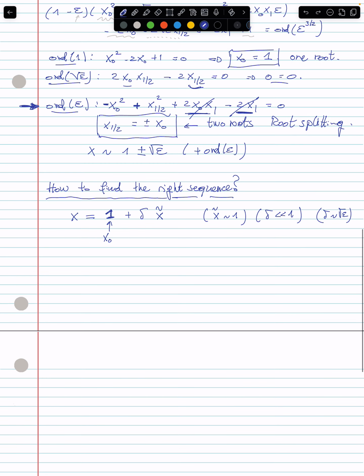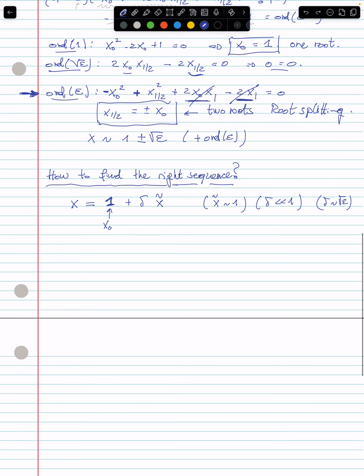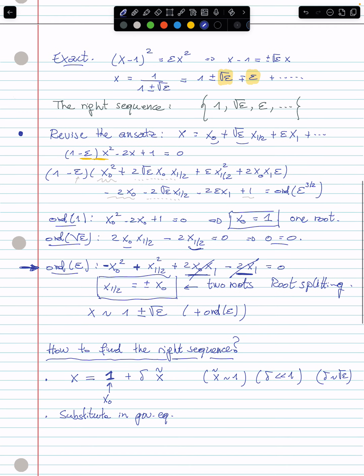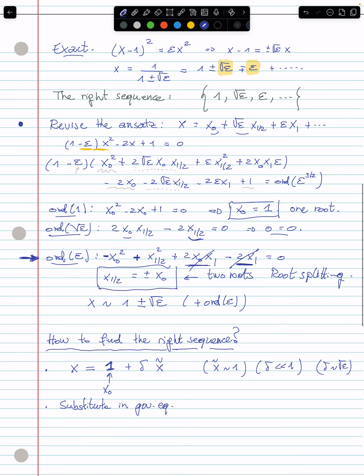All right, so if we just assume this, then let's look at the governing equation. All right, so as before, substitute in the governing equation. And so let me just rewrite the governing equation as it is on the top of the page right now, because this one looks quite interesting.